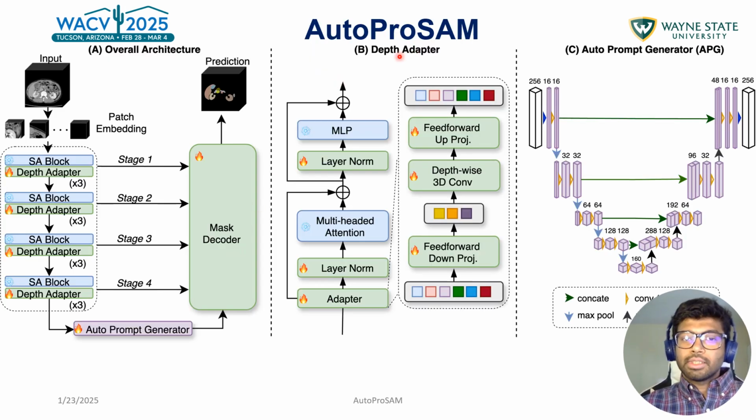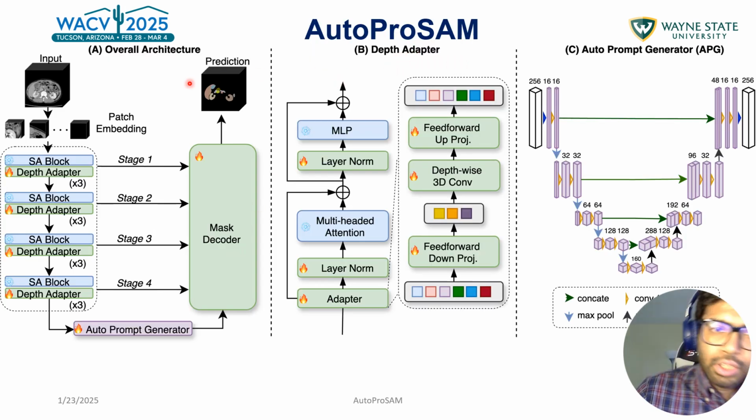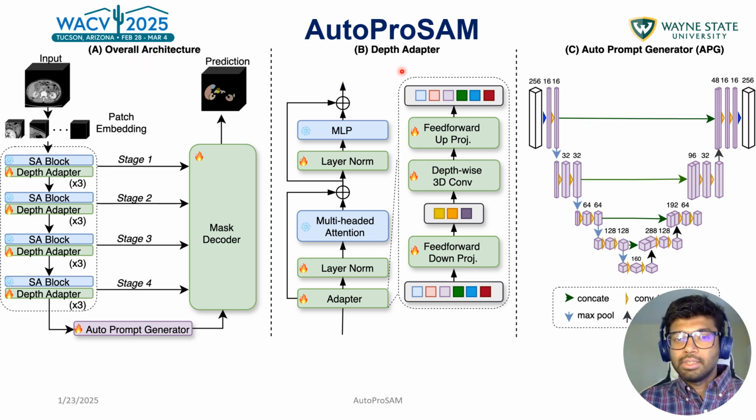So this is our AutoProSAM. A is the overall architecture, B is the depth adapter, C is the auto prompt generator. We give some high level explanation on what each of the components are.